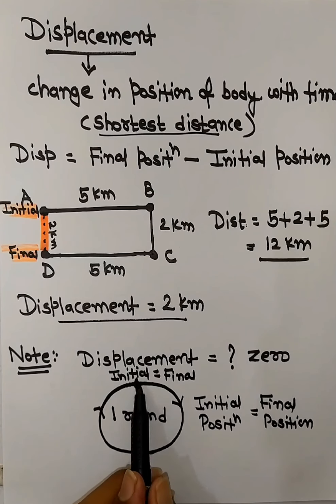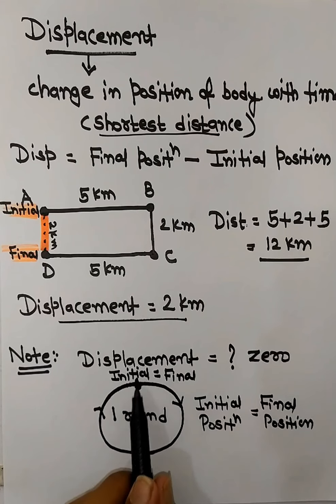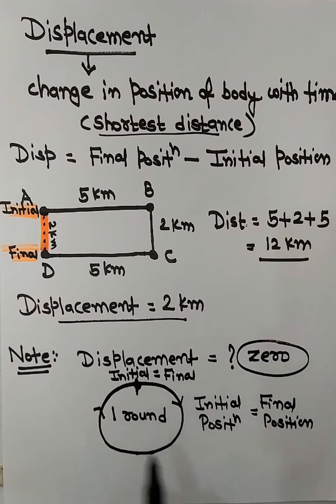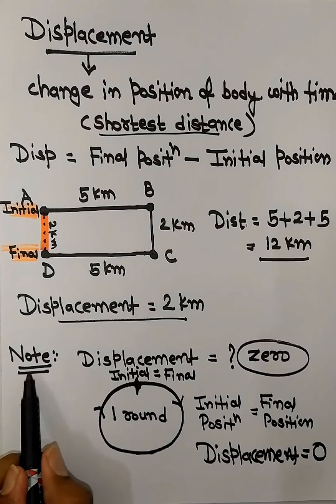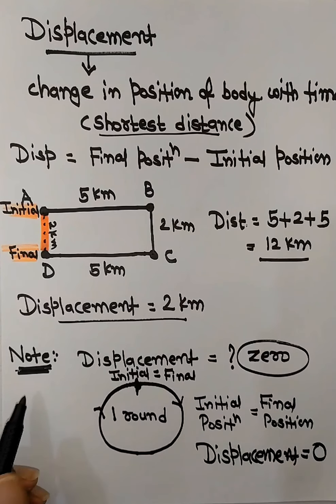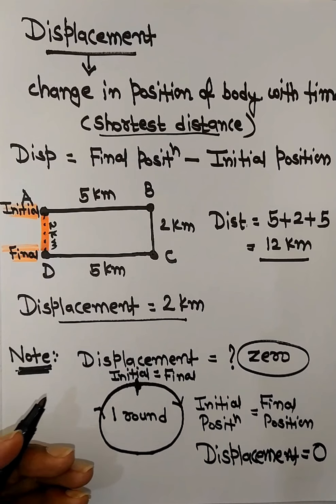So even if you have covered a long distance, but if your initial and final position are the same, in that case displacement will become 0. So this is a case which you have to remember. You can form your own examples of displacement.